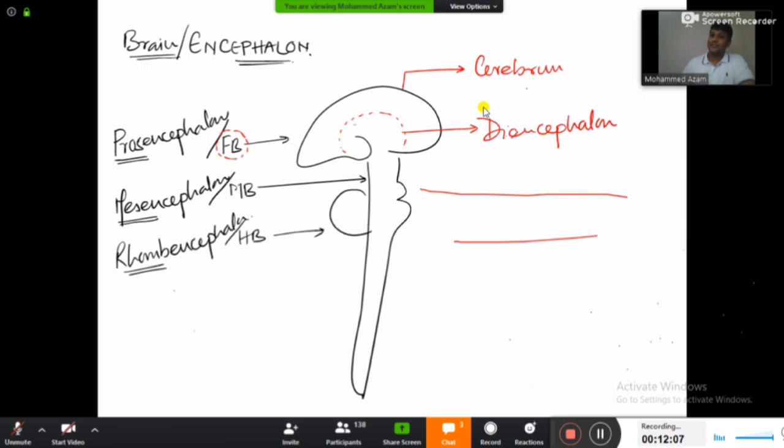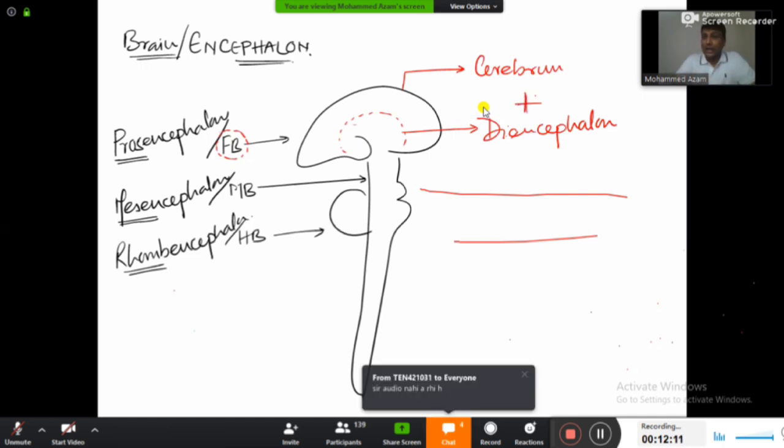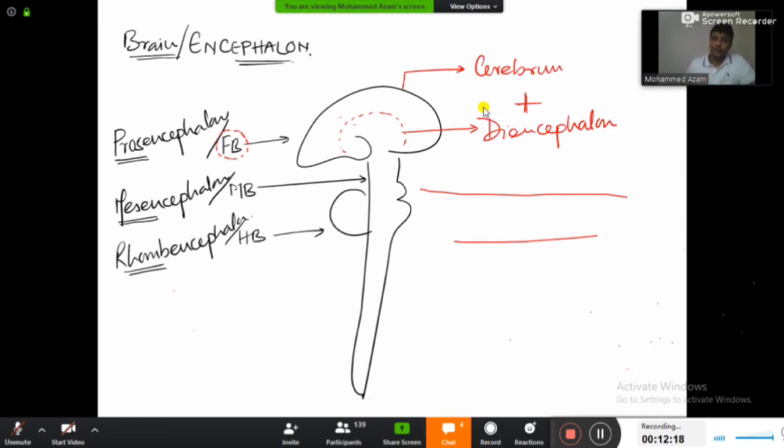And from today onwards, guys, remember these 2 parts together, cerebrum and diencephalon, are forming the forebrain. So a forebrain will be actually formed by 2 parts, that is the cerebrum part and along with that the diencephalon part. Okay. Now guys, similarly try to guess here, what is another name given for cerebrum? Cerebrum is also known as telencephalon, guys.